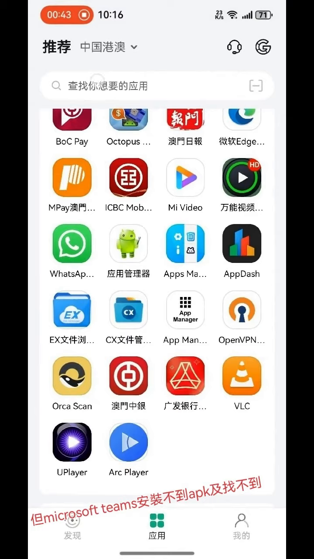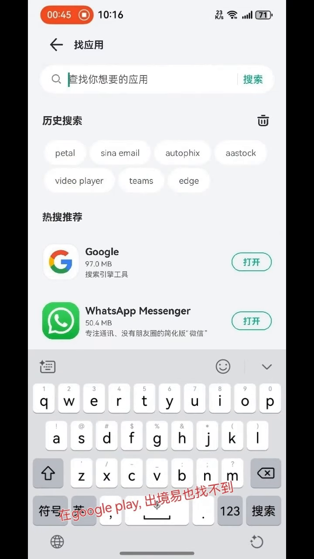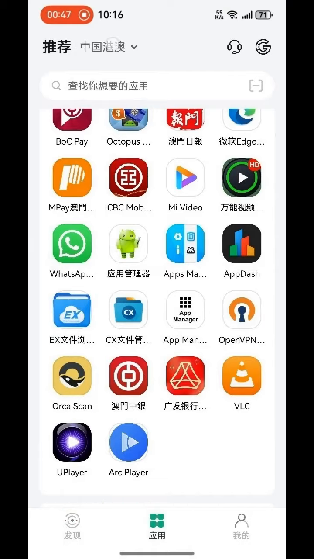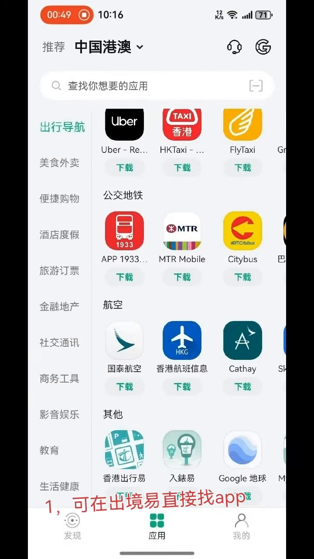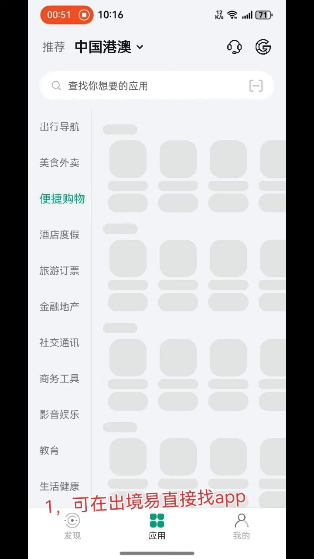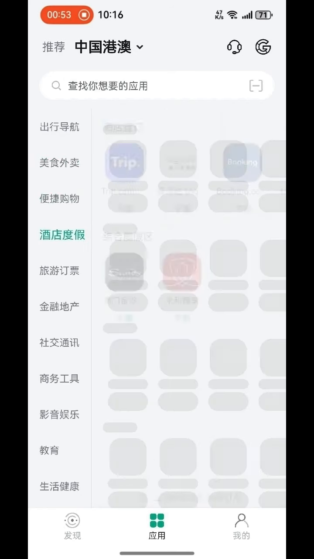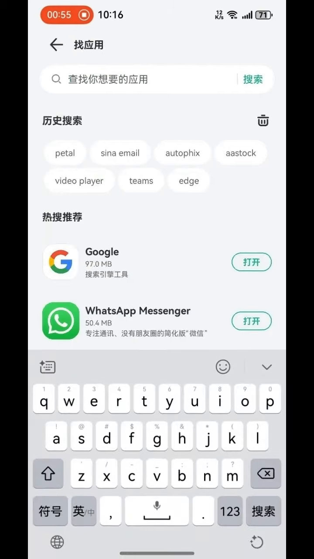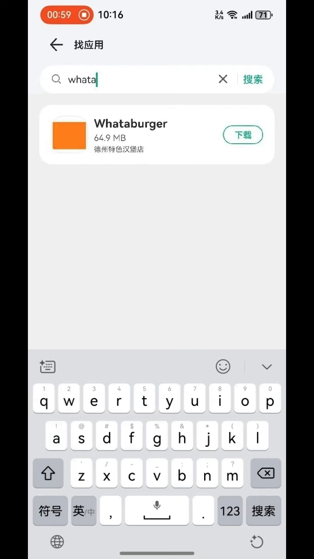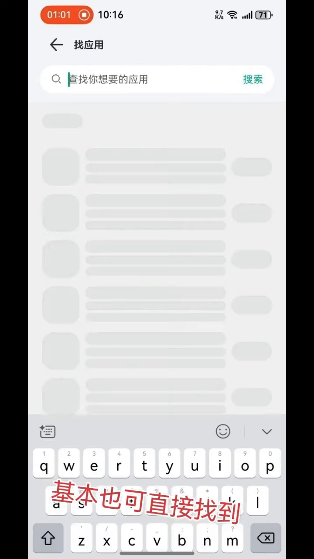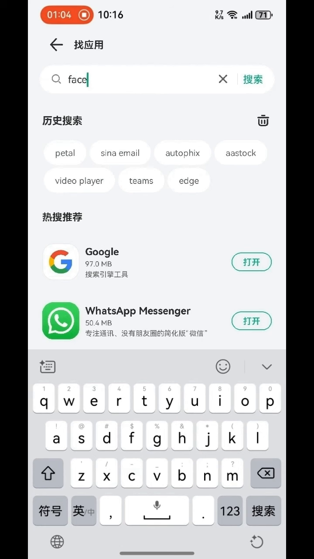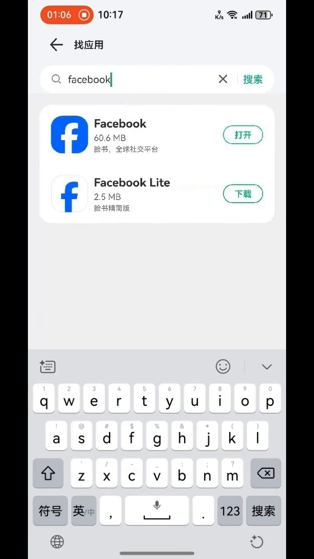Almost all the apps I used on the previous Mate 60 Pro, the Pura 70 Pro, I can use again now, and they are okay. On this Zhuoyitong Yi, you can also directly search for what app you want, like WhatsApp or something, and just download.